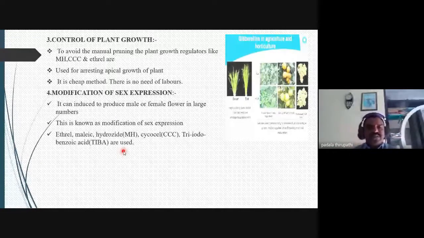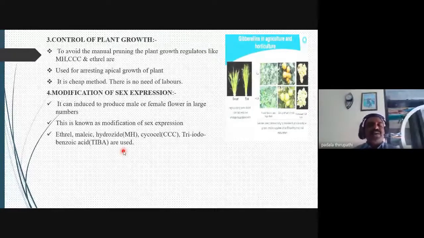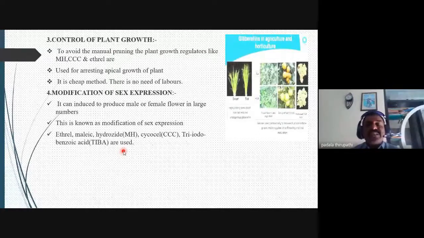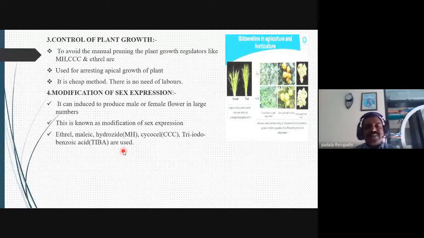So that's why whenever we are applying externally, sex determination or sex expression is modified or changed. So this is known as modification of sex expression. The agents are ethyl, maleic hydrazide, MH, and cycocel, that is CCC, and triiodobenzoic acid, that is TIBA.